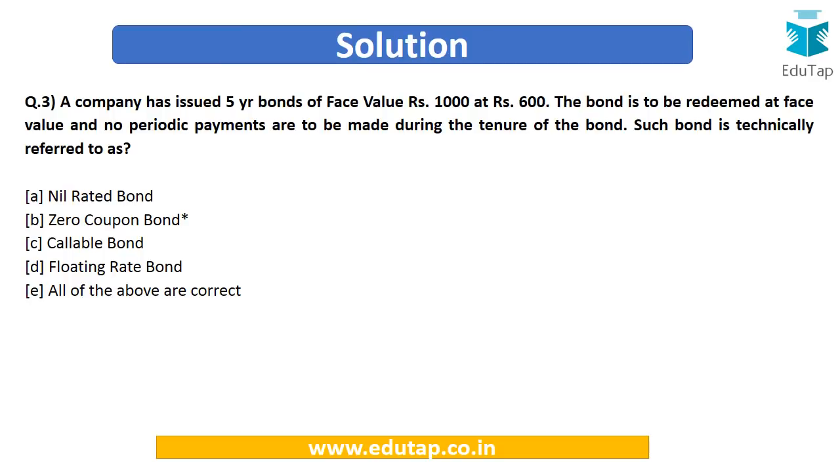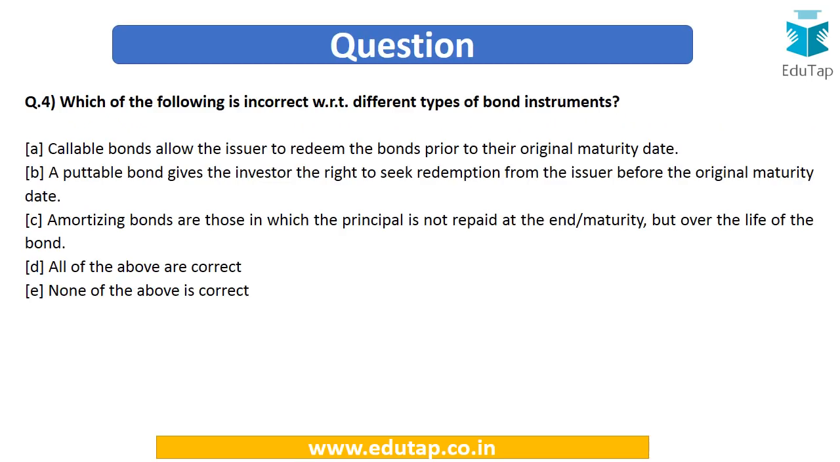So now we can easily answer this question that this type of a bond is zero coupon bond. Next question, which of the following is incorrect with regard to different types of bond instruments?